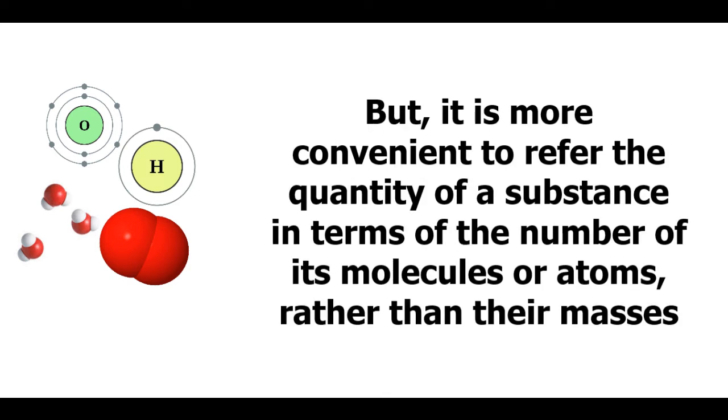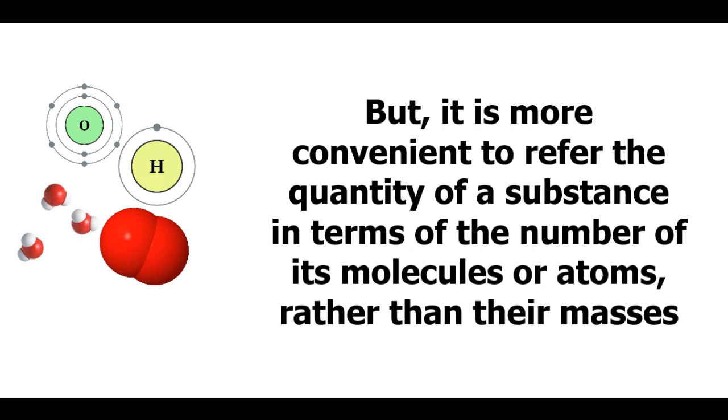But since a chemical equation directly tells us the number of atoms or molecules taking part in the reaction, therefore it is more convenient to refer the quantity of a substance in terms of the number of its molecules or atoms rather than their masses.